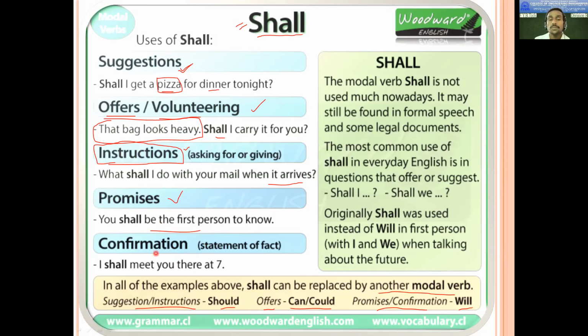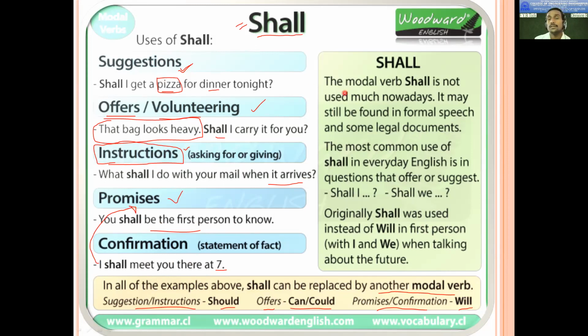The next is confirmation. Where you are confirming something like this, I shall meet you there at 7. So again, try to understand, this example can be promise also. If you're telling your friend, I shall meet you there at 7, that can be promise also. So these are some of the uses of shall.